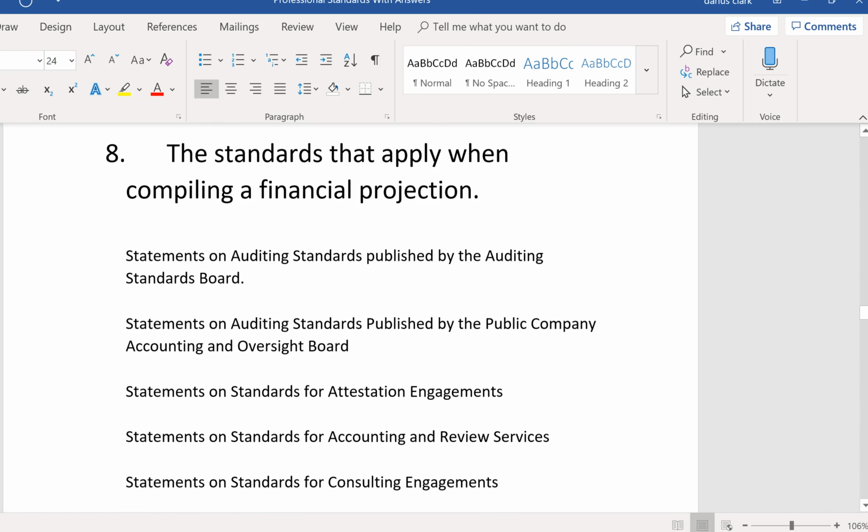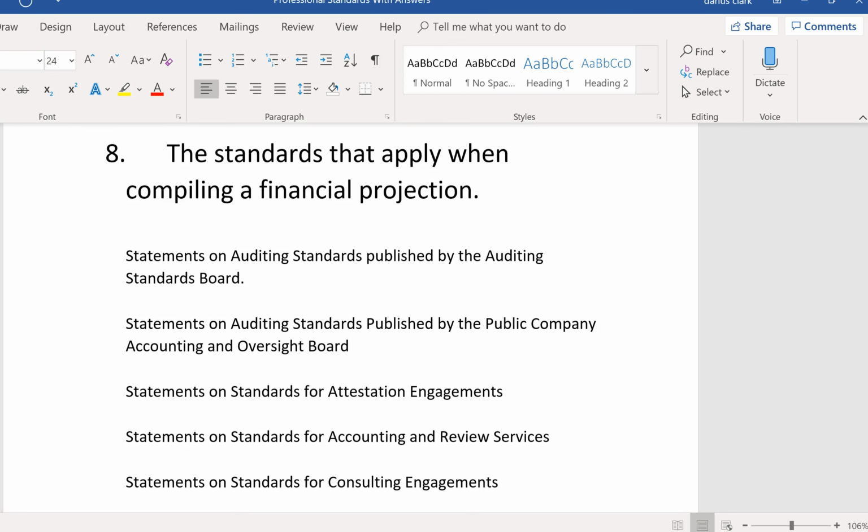Number 8, the standards that apply when compiling a financial projection. Well, once again, you see the word compilation or compile. You know it's got to be SSARS standards. I don't care if the financial statements look forward like a projection or look back like a compilation of historic financial statements. Anytime compilation is here, you know it's got to be SSARS, Statements on Standards for Accounting and Review Services issued by the AICPA.